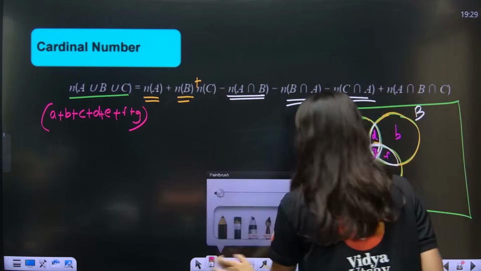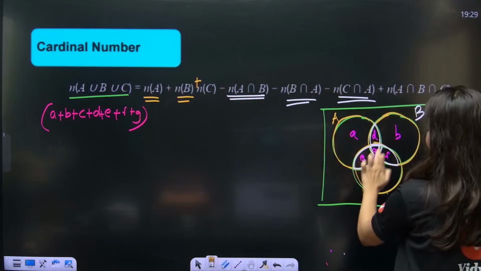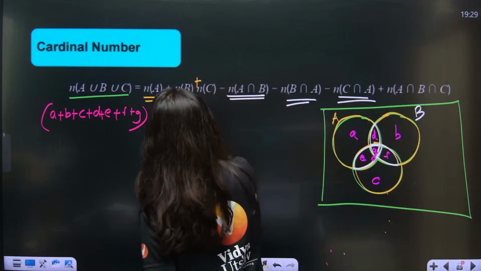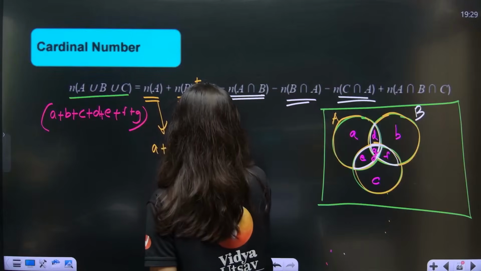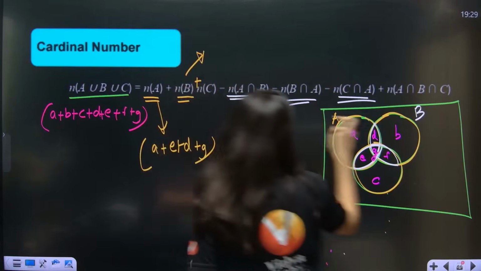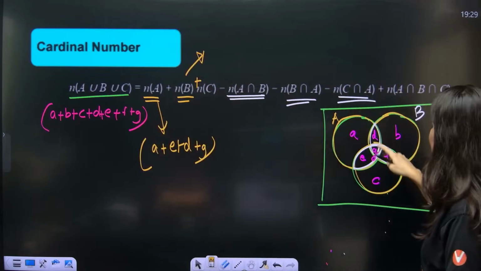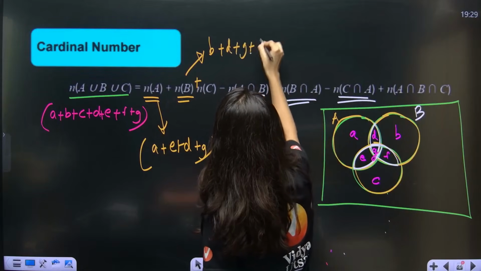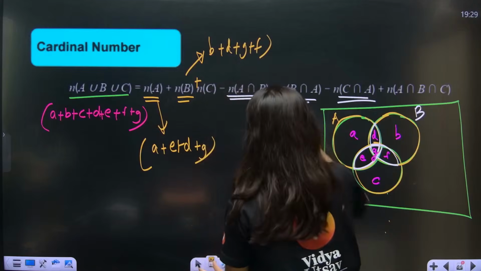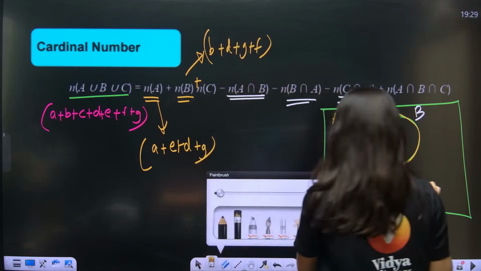Now what is A? Can anybody tell me? A is A, D, E, G. So A is A plus E plus D plus G. B is what? B is B, D, G, F. Alright.